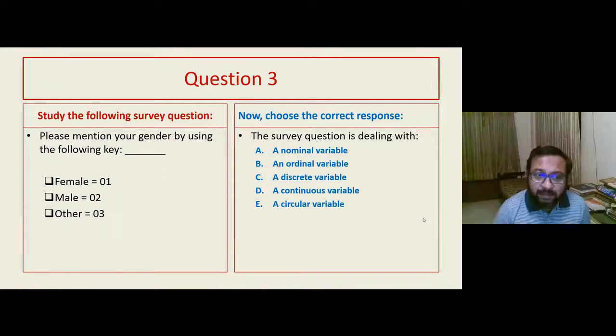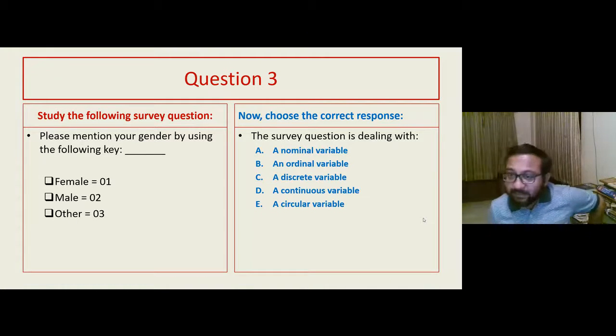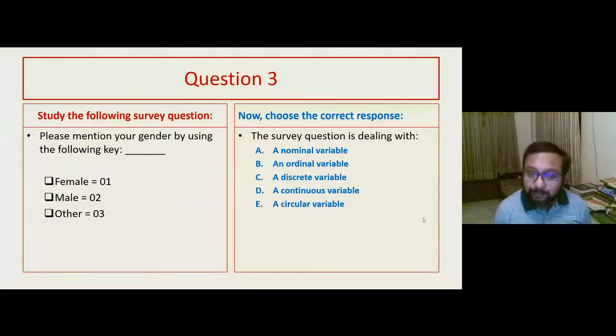Can I average female and other to get a male? That sounds absurd. Or can I think that a male is equal to two female and other is equal to one male plus one female, or is equal to three females? That also does not make sense. So although these are represented by numbers, the numbers are actually used here as words or codes. They are not used as numerical variables. It is like attributing someone with a roll number. A roll number cannot be added.